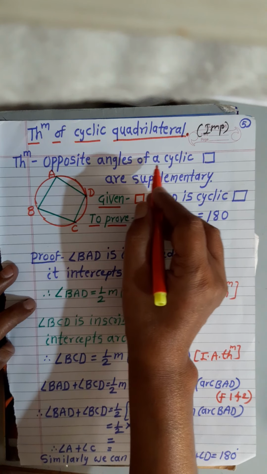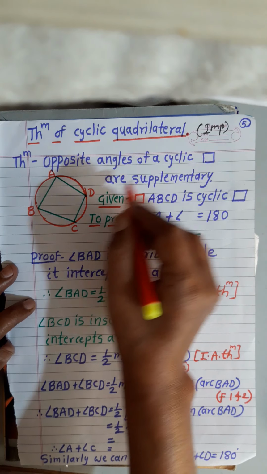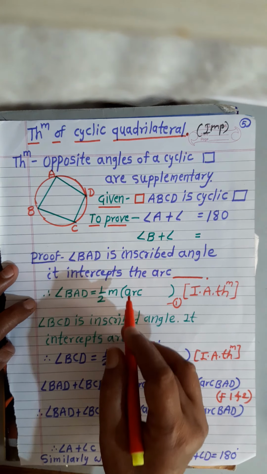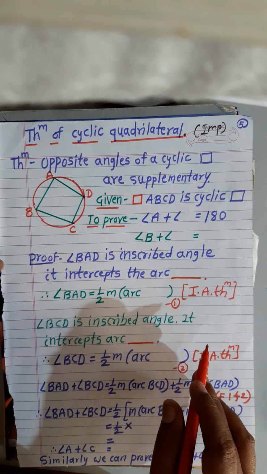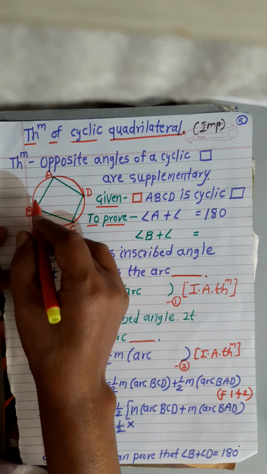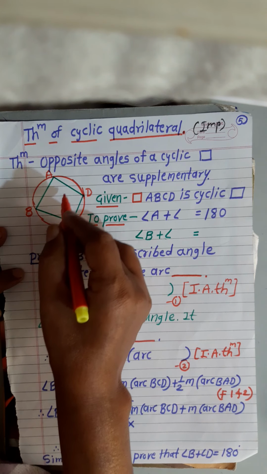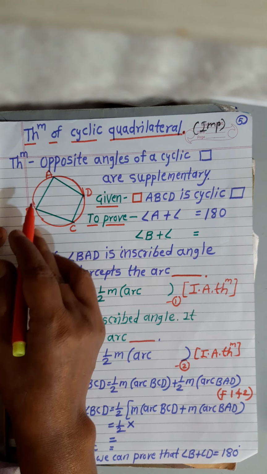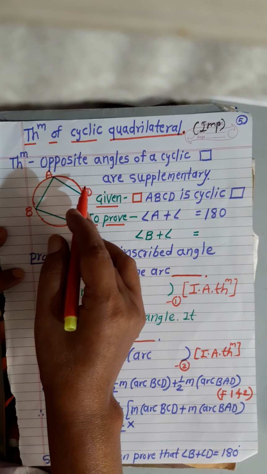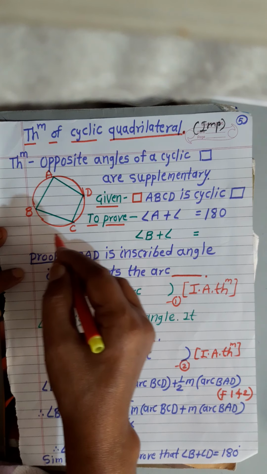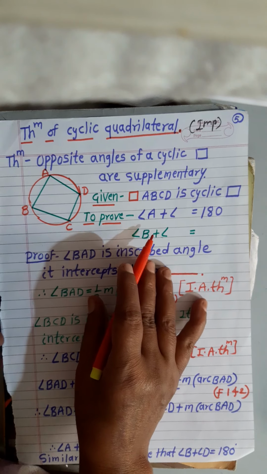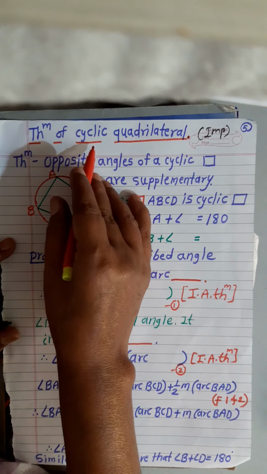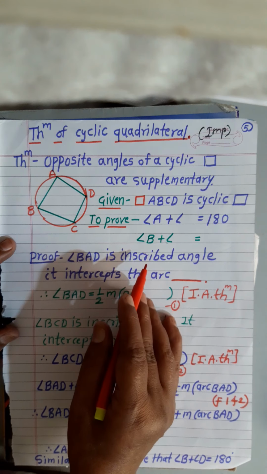Opposite angles of a cyclic quadrilateral are supplementary. But now see, what is a cyclic quadrilateral? If all 4 points of a quadrilateral lie on a circle, then that quadrilateral is called a cyclic quadrilateral.